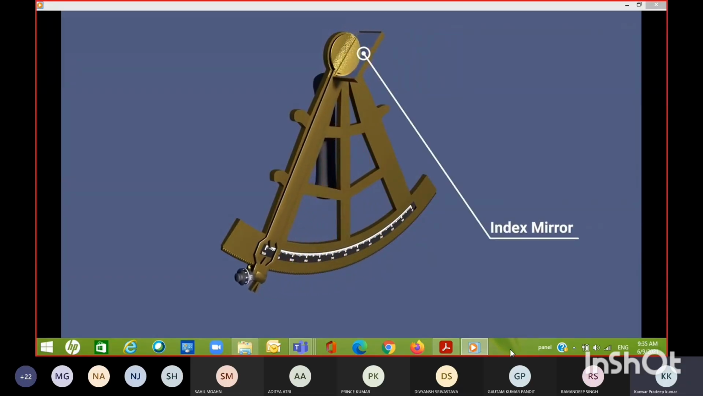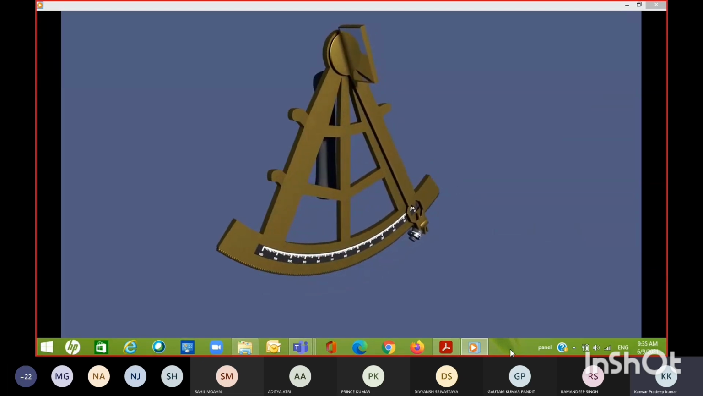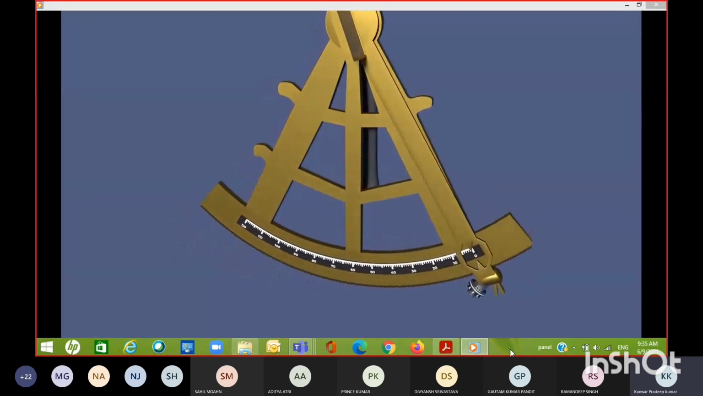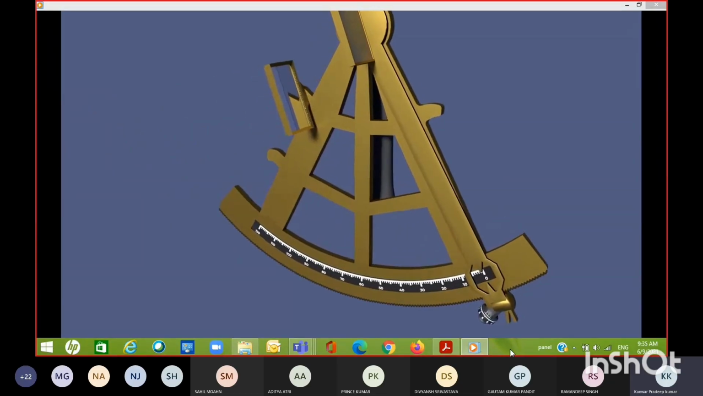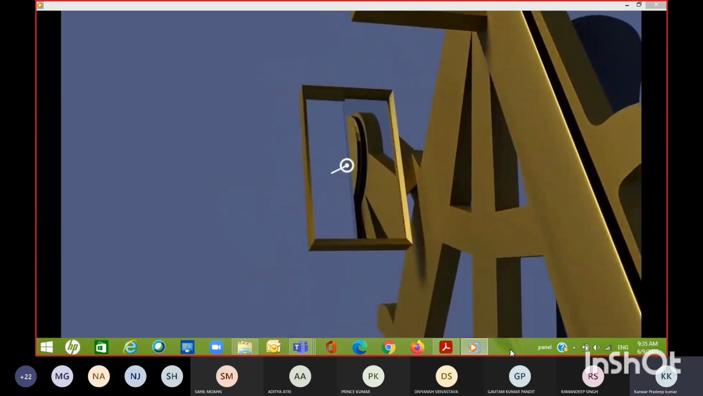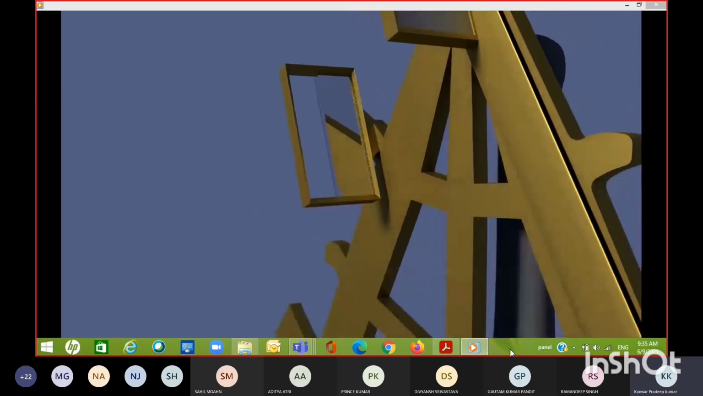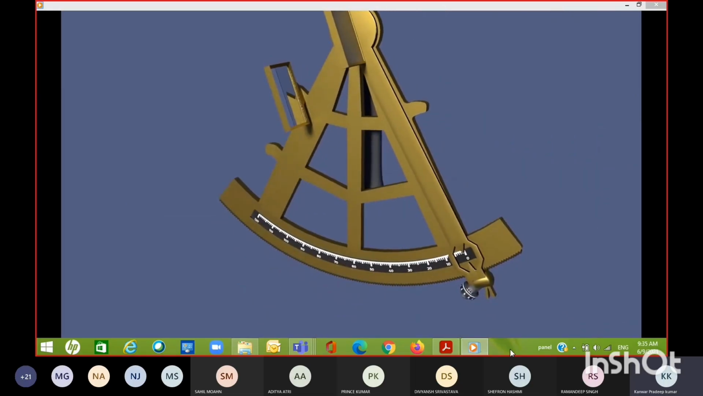And the scale that we looked at is related to the angle that you use the index arm and consequently this index mirror. The second mirror is the horizon mirror, and it's attached rigidly to the frame. You can see that this mirror is part mirror and part see-through. This is because you need to be able to see both the horizon straight ahead and the reflection of the celestial body that you're trying to measure. And this will become clear again in video 3 when we're actually taking measurements.